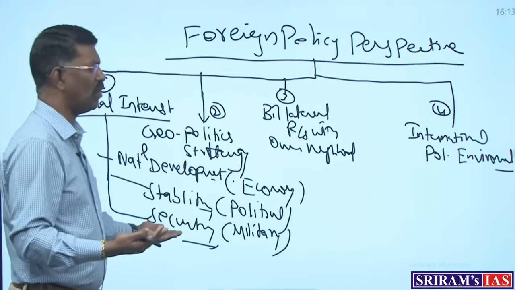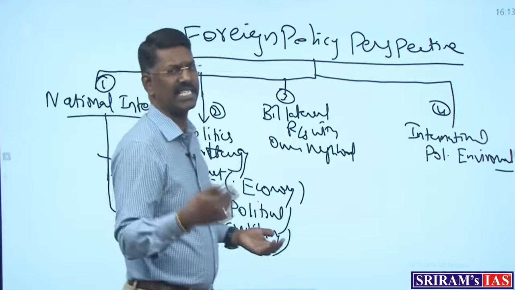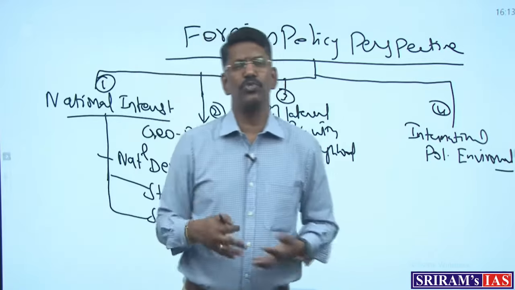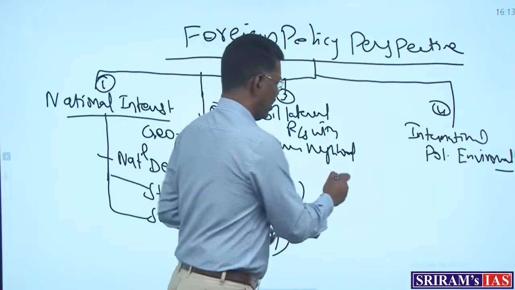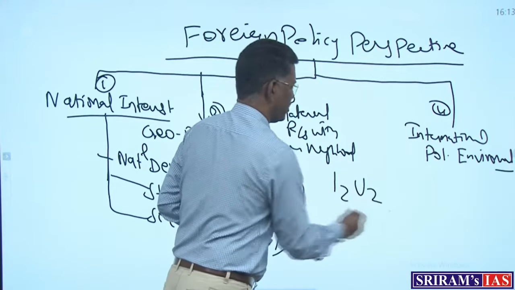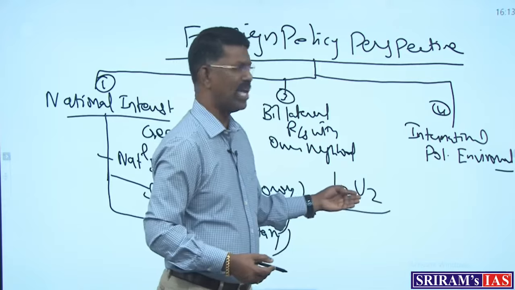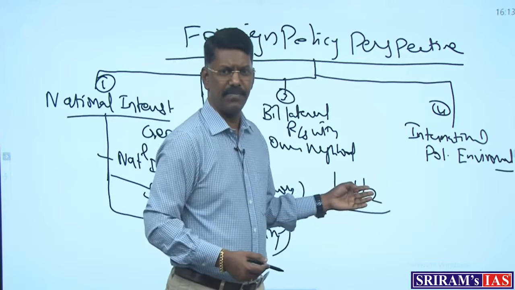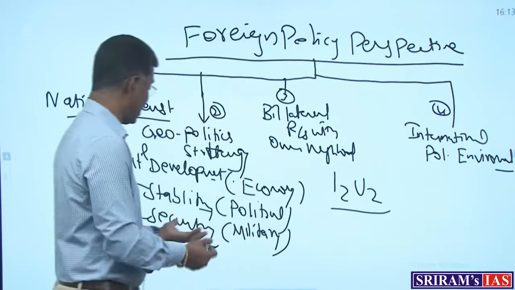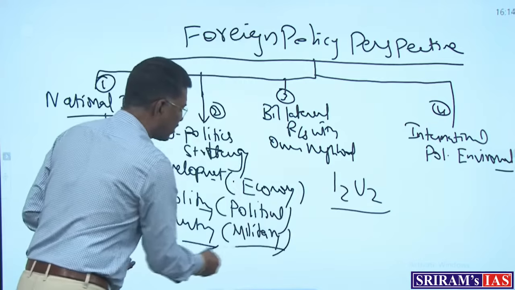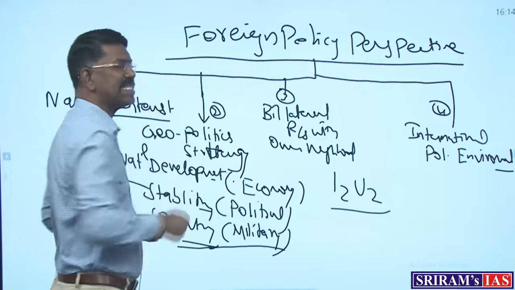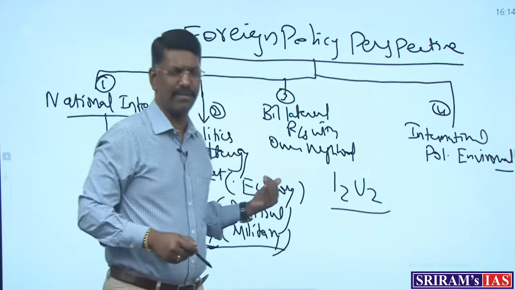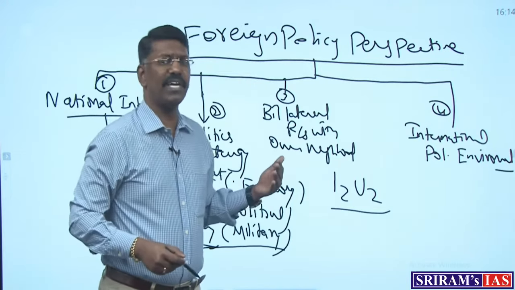Then security. There is an example: in 2020-22, UPSC asked a simple question in the GS paper. I2U2: India, Israel, UAE, United States of America. This is the best example I can give of how security doctrines are important while making foreign policy in terms of a country's national interest. Based on that we can elaborate.